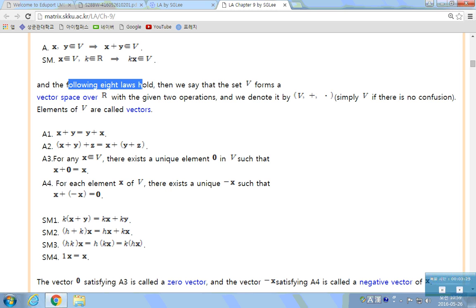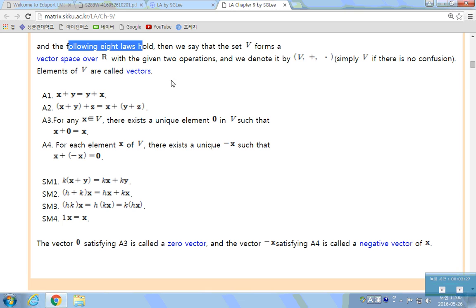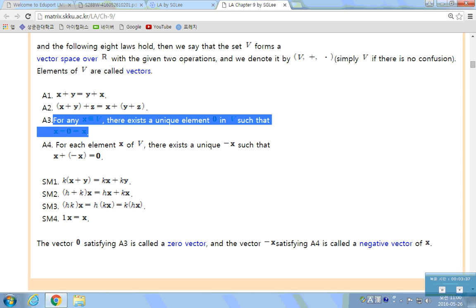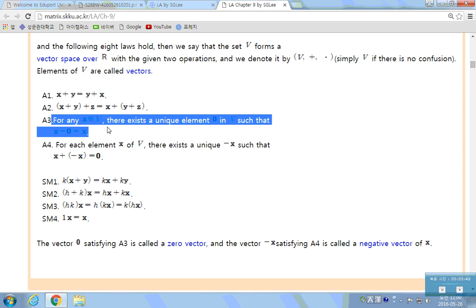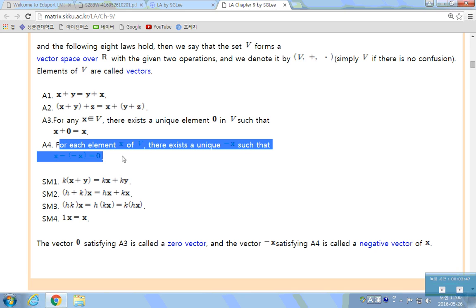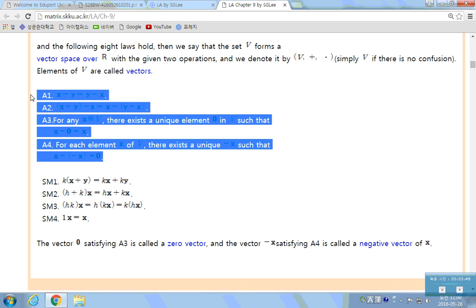and the following 8 laws, which say this: commutative for the vector addition, associative for the vector addition, you have the zero vector in it, and an additive inverse does exist in V. These are the 4 properties for vector addition.